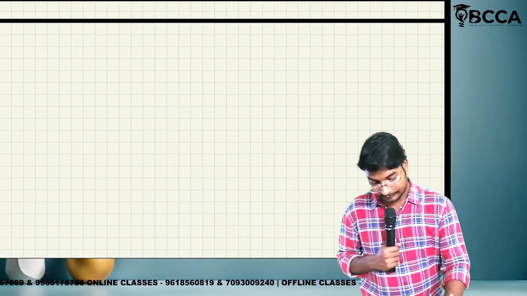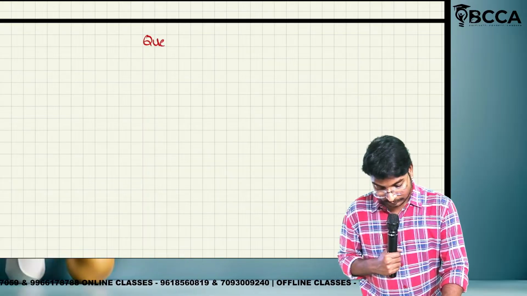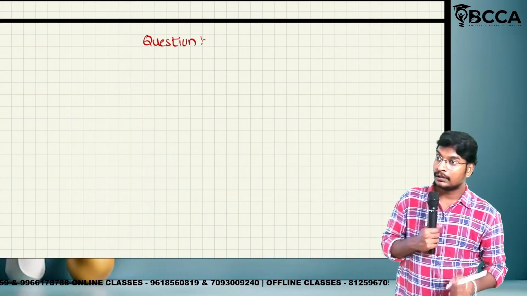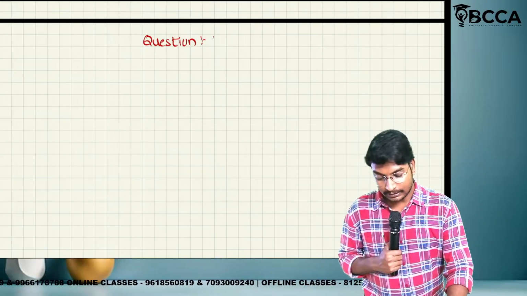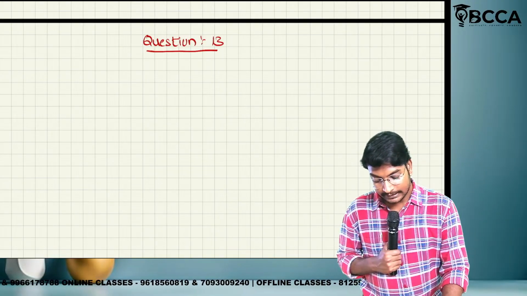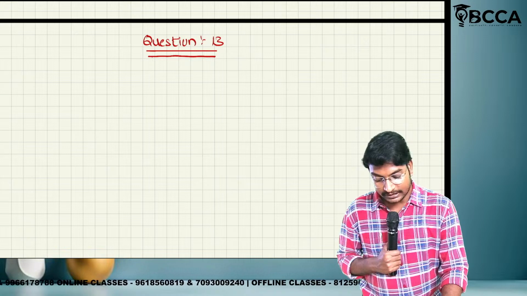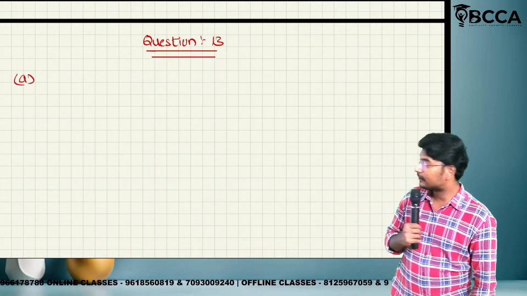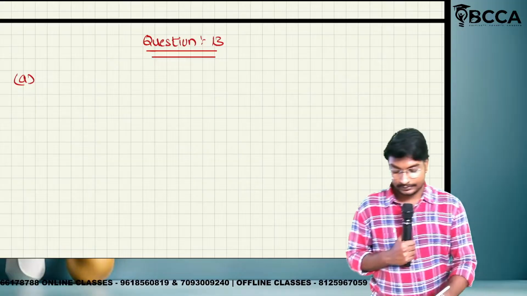Question number. What is the question number, guys? 13. Question number 13. So in this we are going to solve the first case. What is the first case, ma? Calculation of profit or loss in the case of cash basis.